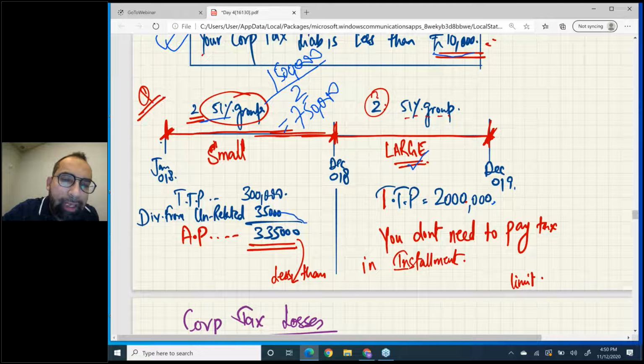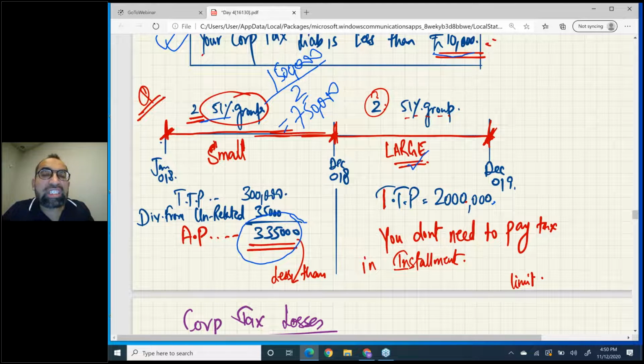And what's your AP last year? Look at the screen. Your AP is just 335,000, which is less than 750,000. That means last year you were small. Last year you were small, and this year you are large.